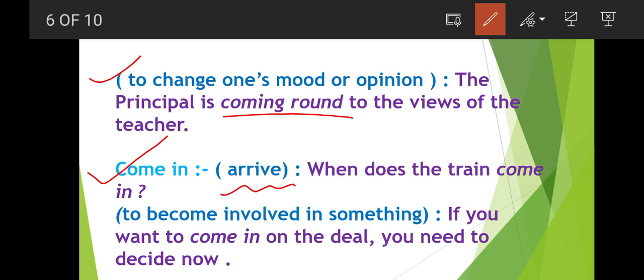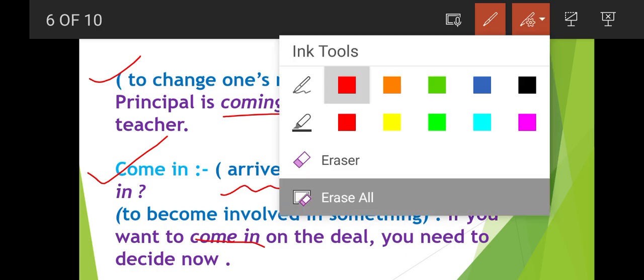Okay, same, it means that if you want to come in on the deal, you need to decide now. It means if you want to involve yourself in this deal, you have to intimate me right now. You have to tell me right now.